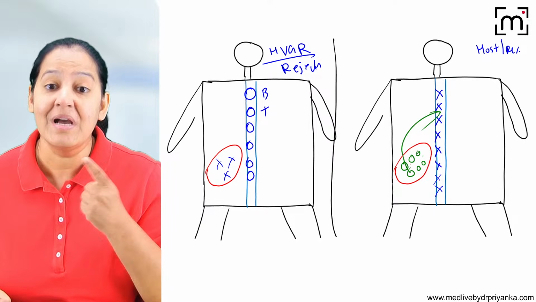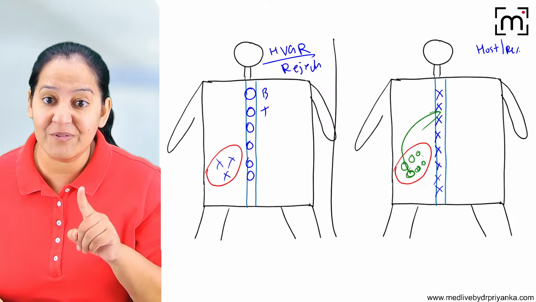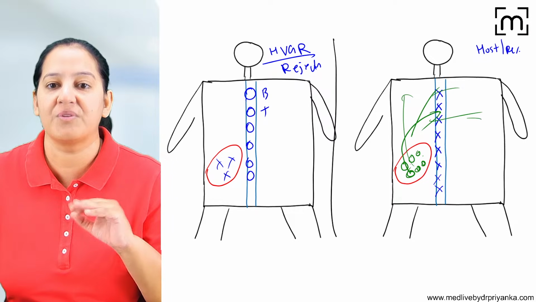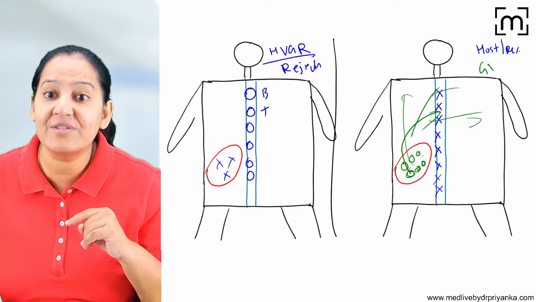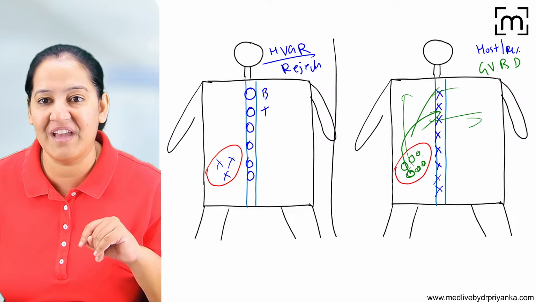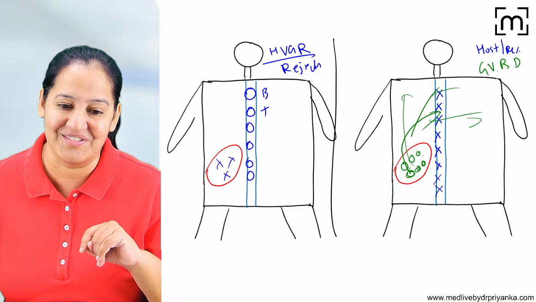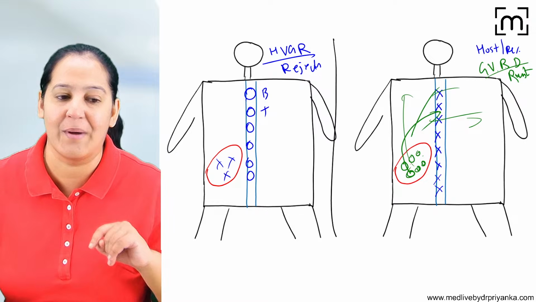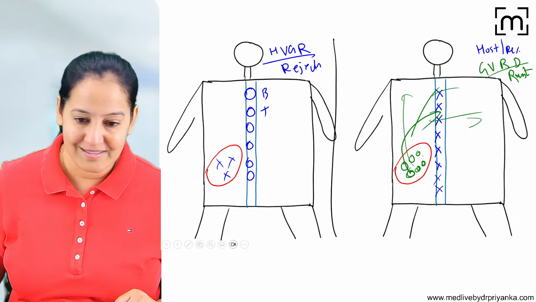The graft's B and T lymphocytes find the host body foreign and they start rejecting various tissues of the host. So here the graft is rejecting the host. This is known as graft versus host disease, GVHD, graft versus host reaction. Got my point? And this is also known as runt disease, RUNT, runt disease. I hope you got it.